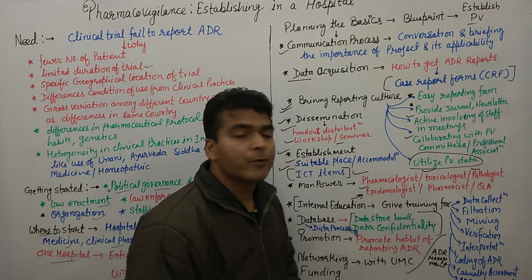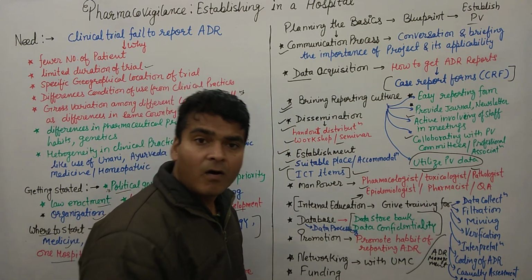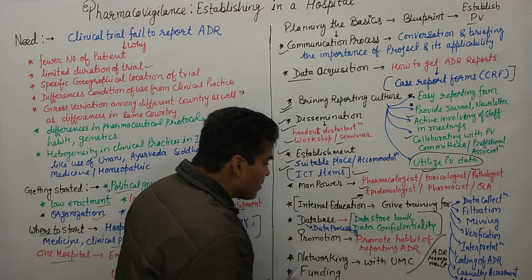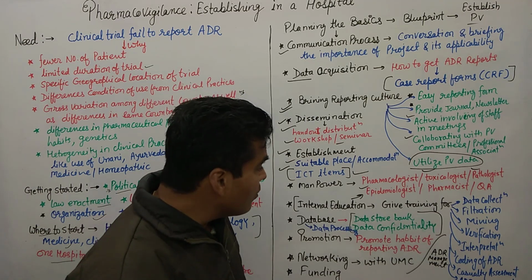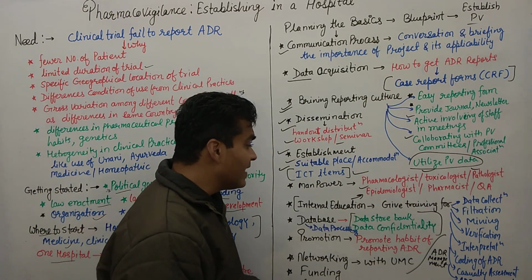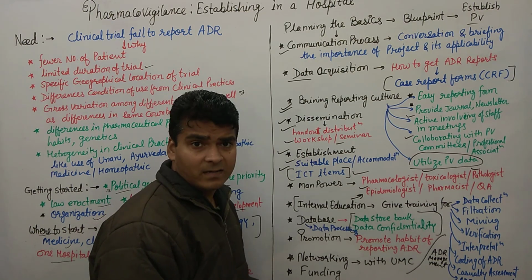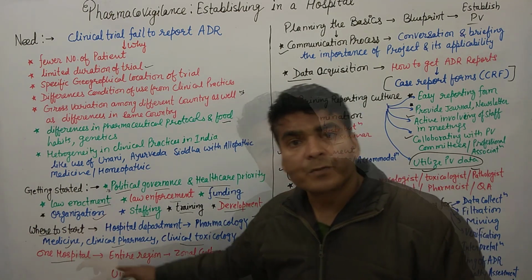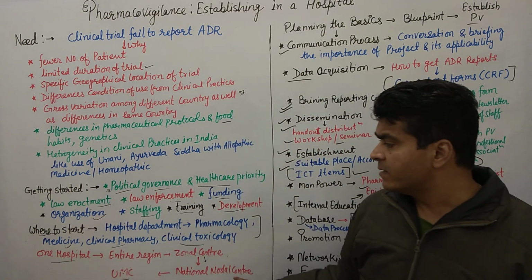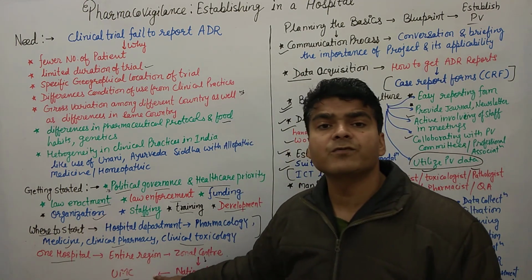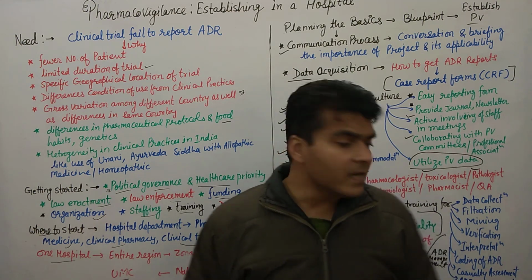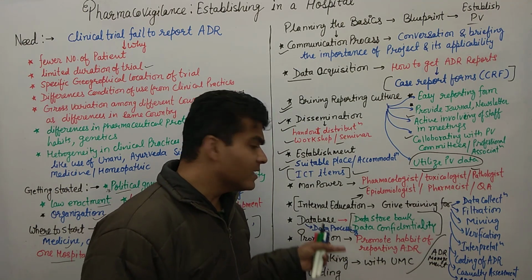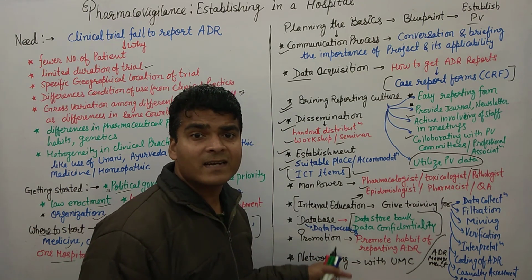Then promotion. How to promote the habit of reporting ADRs, because generally people in India or other developing countries are not reporting ADRs. So promotion of this habit is also important. Then networking. I already discussed the flow of information from one hospital to how it will reach the UMC, the Uppsala Monitoring Center. Similarly, networking with the UMC is important for each and every country. Clear? Each and every country's nodal center is responsible for sending the data to the UMC.